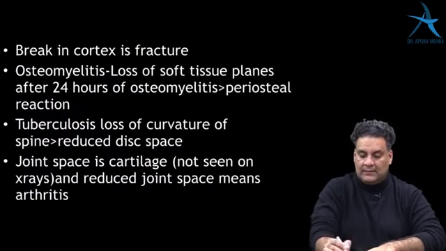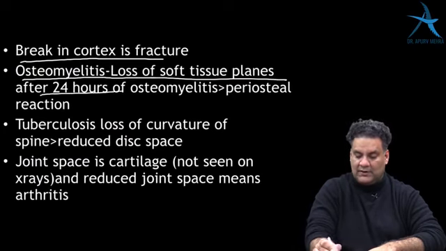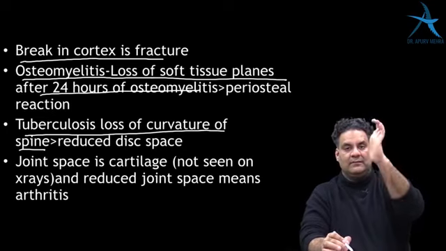So revising again, break in the cortex is fracture. In osteomyelitis, we will have loss of soft tissue plane seen after 24 hours. Tuberculosis also will have loss of curvature of spine, again a soft tissue release. When you have curvature in the spine, you normally have cervical lordosis going in, thoracic kyphosis, and lumbar lordosis.